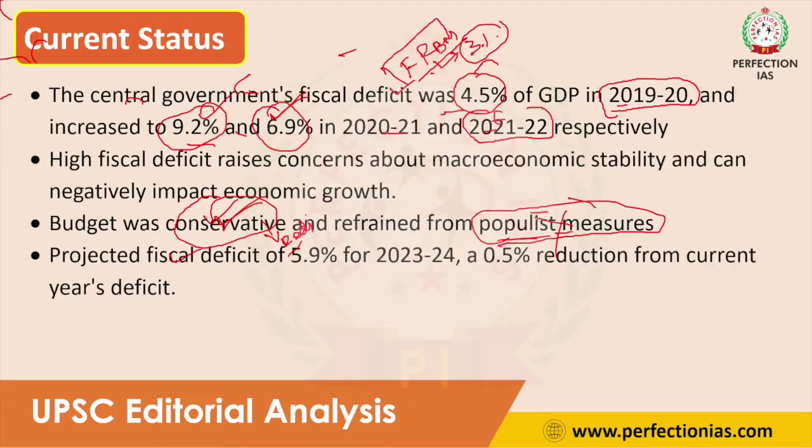The projected fiscal deficit is 5.9 percent, so the government's target is 5.9 percent, a 0.5 percent reduction from the current fiscal deficit. The current fiscal deficit is 6.4 percent for 2022-2023, and the government is planning to reduce it to 5.9 percent. So this is the basic thing about the current status of fiscal deficit.